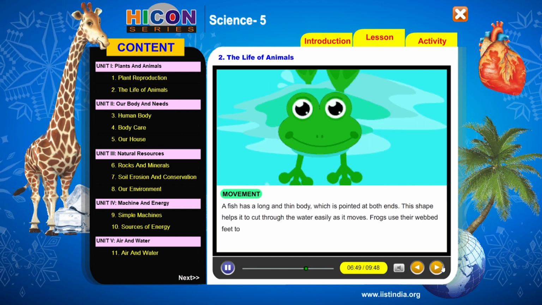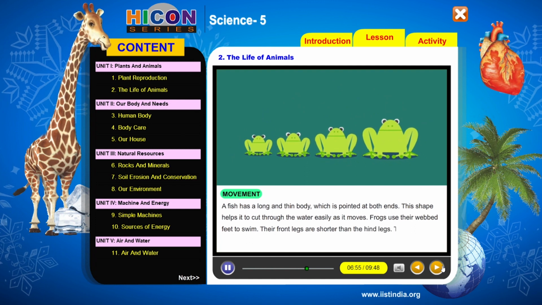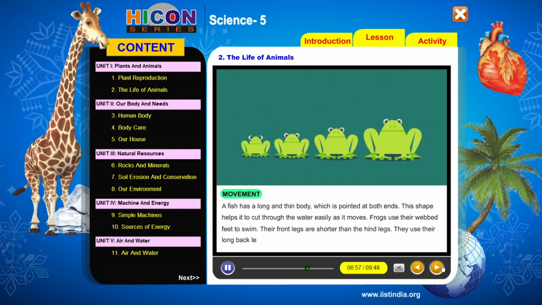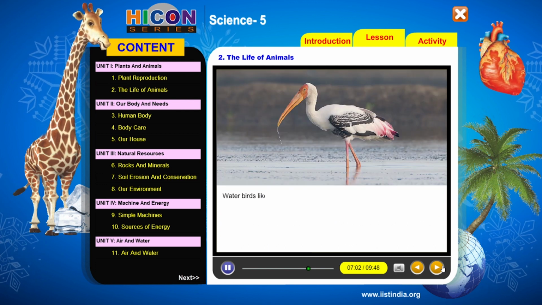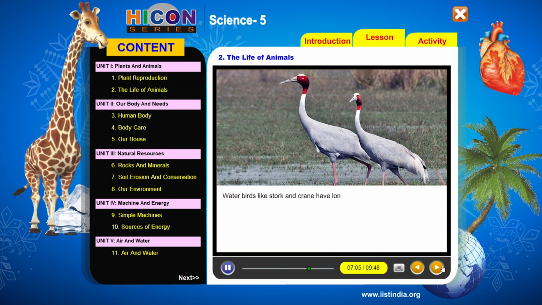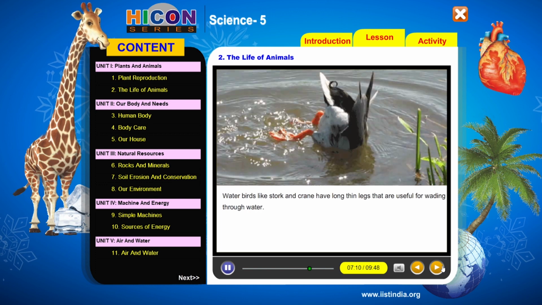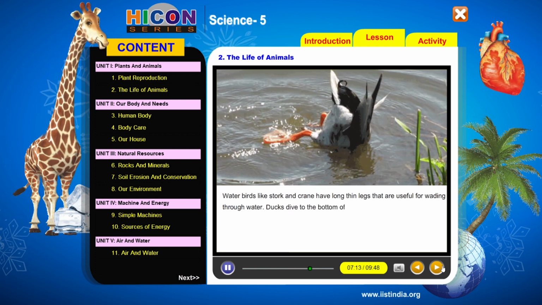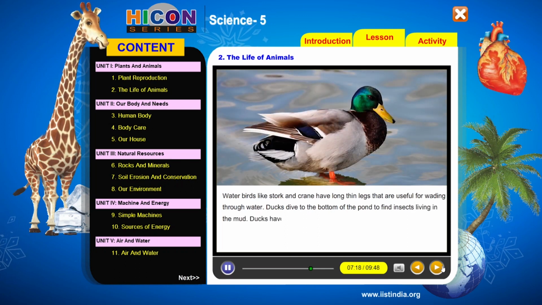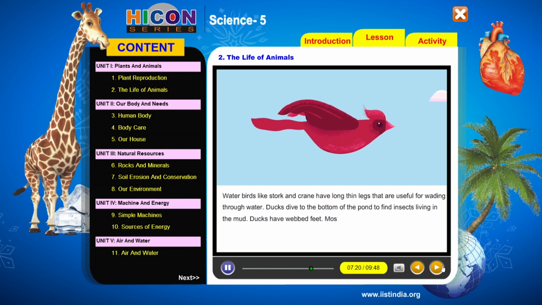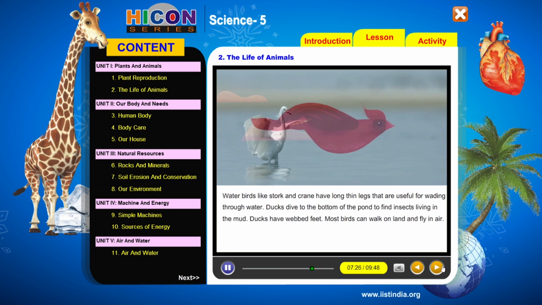Frogs use their webbed feet to swim. Their front legs are shorter than the hind legs. They use their long back legs to hop and jump on the land. Water birds like stork and crane have long, thin legs that are useful for wading through water. Ducks dive to the bottom of the pond to find insects living in the mud. Ducks have webbed feet.